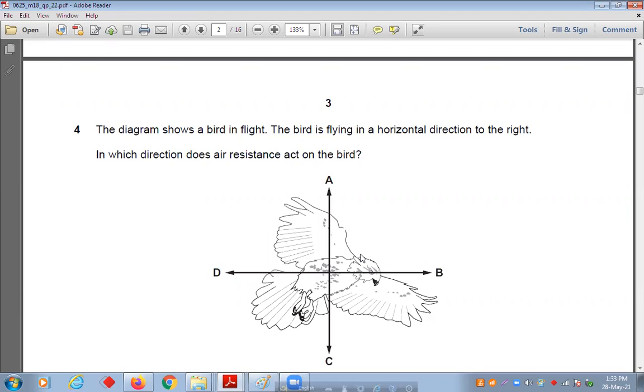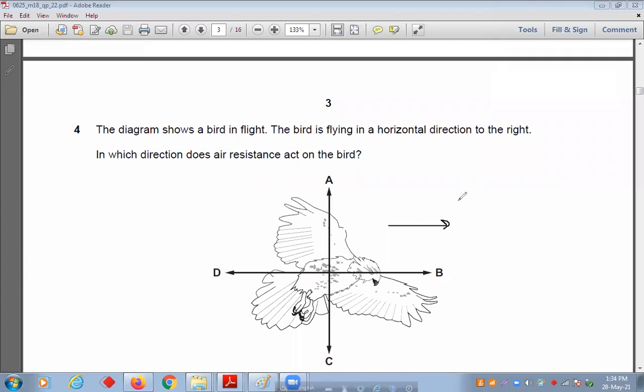In which direction does air resistance act on the bird? The bird is moving in which direction? In this direction, B.